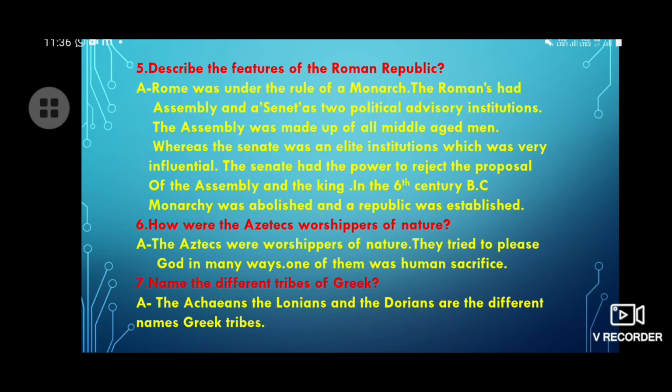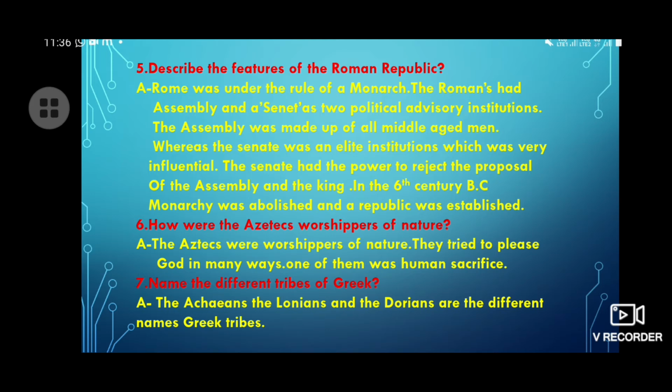The Romans had an assembly and a senate as 2 political advisory institutions. The assembly was made up of all the middle-aged men, whereas the Senate was an elite institution which was very influential.